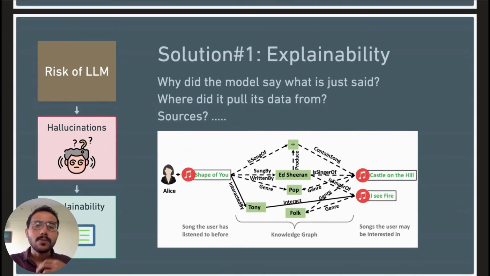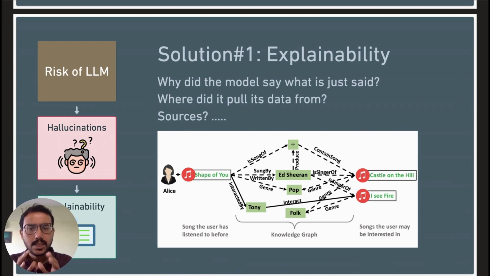So now you could offer inline explainability and pair a large language model with a system that offers the real data, the data lineage and the provenance, via a knowledge graph. Why did the model say what it just said? Where did it pull data from? Which are its sources? These large language models could provide variations on the answer that was offered by the knowledge graph. This way, you can peek behind the AI curtain and see why it is giving out these answers and where it is finding its facts.